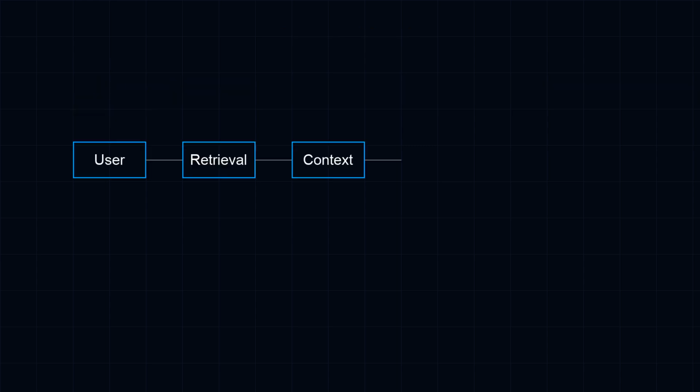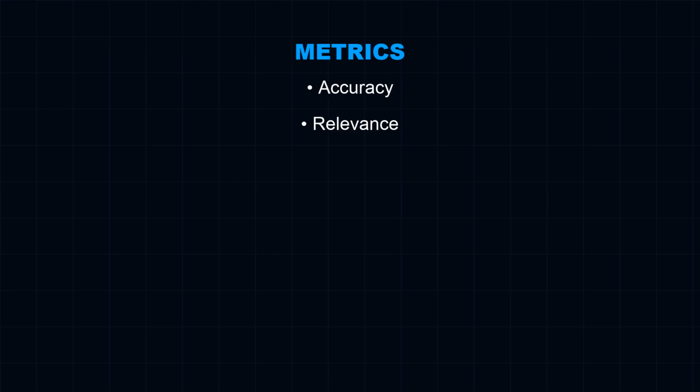Let's look at the standard pipeline. User asks a question. Retrieval finds chunks. LLM generates an answer. It answers correctly most of the time, but most of the time is dangerous. What happens when it hallucinates? What happens when retrieval misses the key fact? We need tangible engineering metrics.